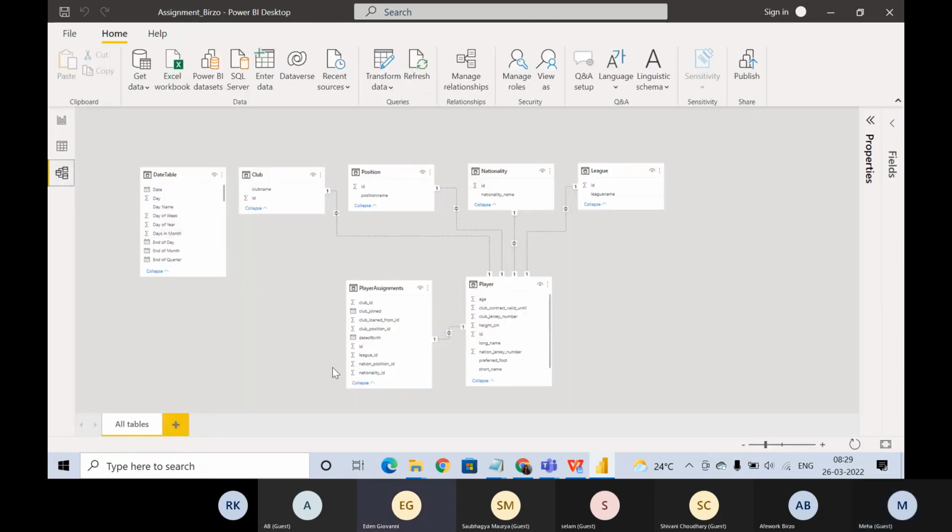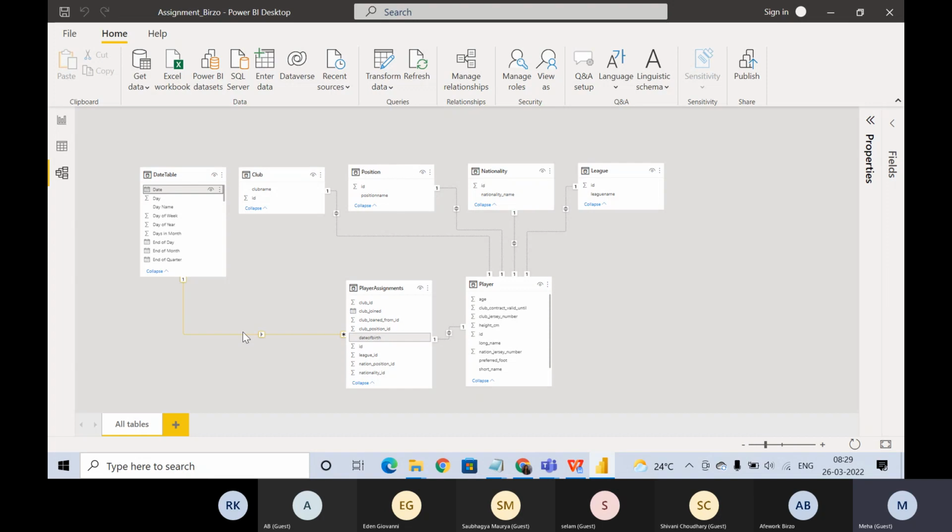You can just drag it and drop it on the other side, on the player assignment, and then release it. There you go. So this is how we create a relationship.